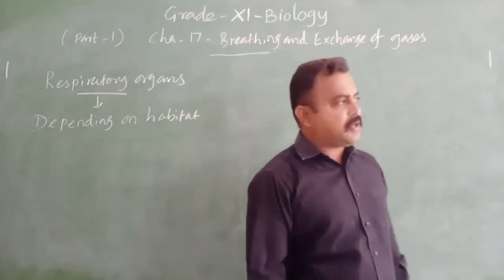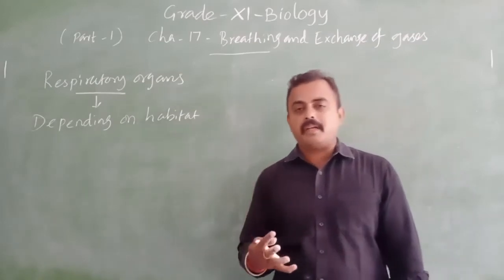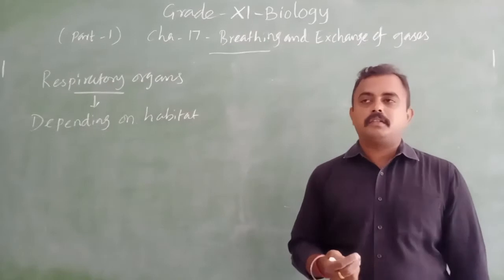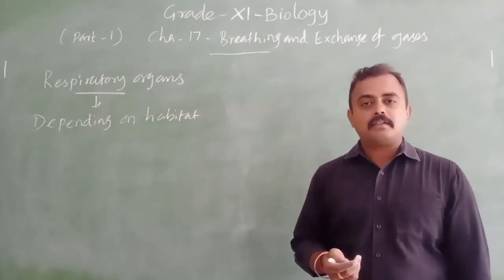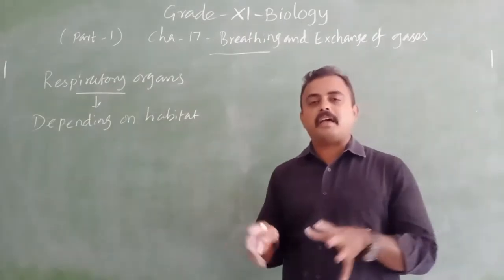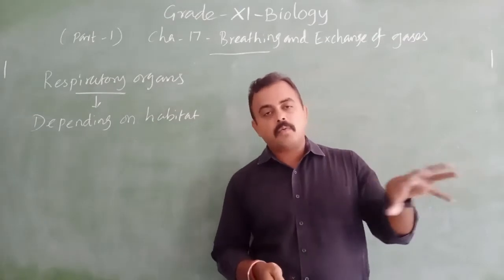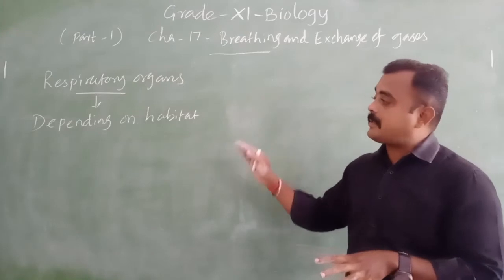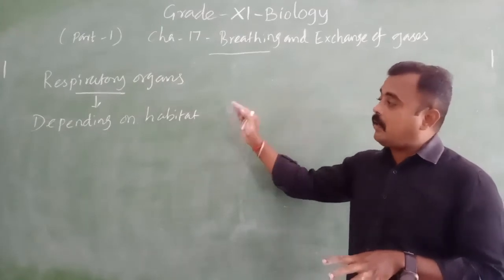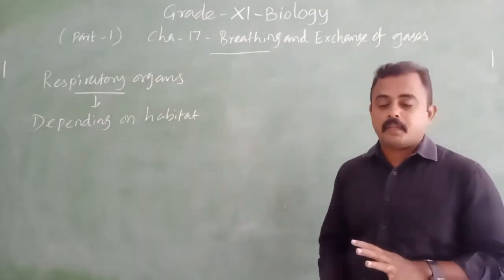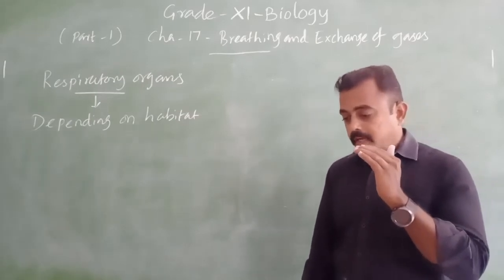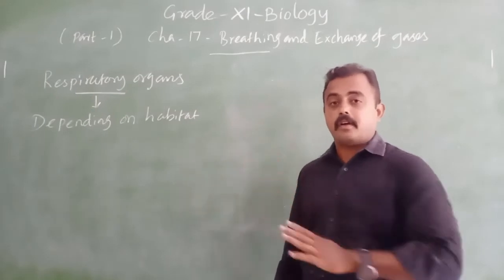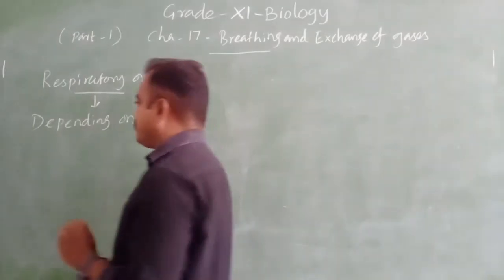Because we have different kinds of habitat: terrestrial, aquatic, and in the air. Some animals fly in the air, some animals live in water, and some animals live on land. What kind of respiratory organs are present? It depends on their habitat. Based on the habitat only, the respiratory organs are designed. Okay, one by one we will see.